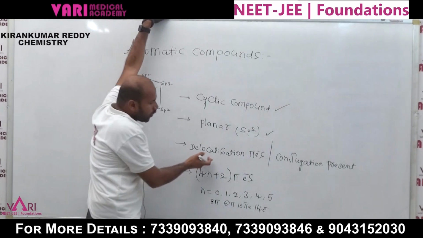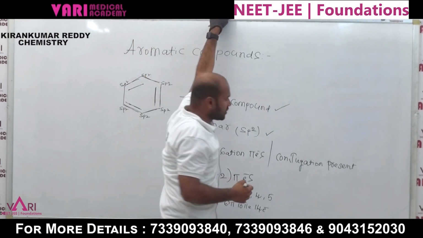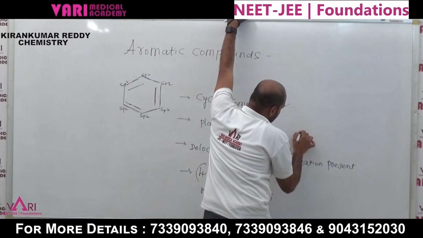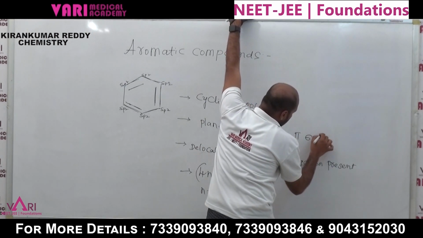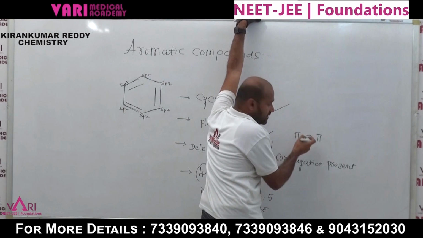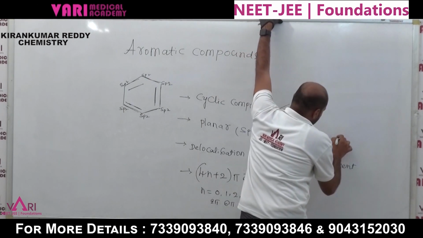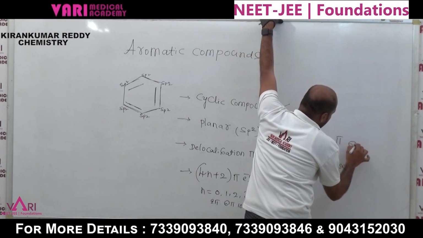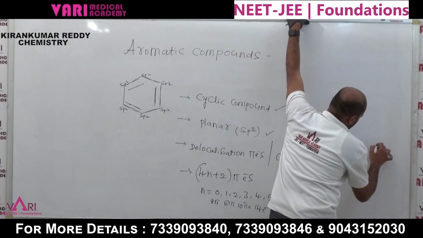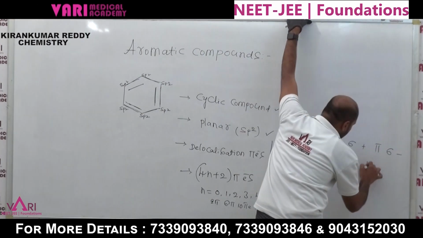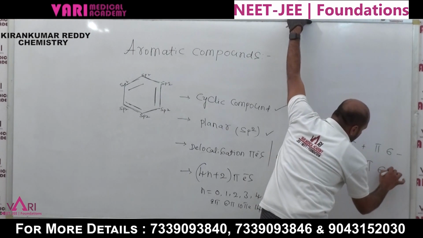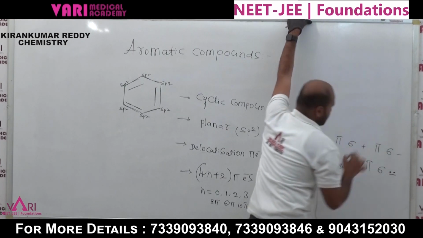Next, delocalization. What is delocalization, students? Pi, sigma, pi; or pi, sigma, positive charge; or pi, sigma, negative charge; or pi, sigma, lone pair of electrons.